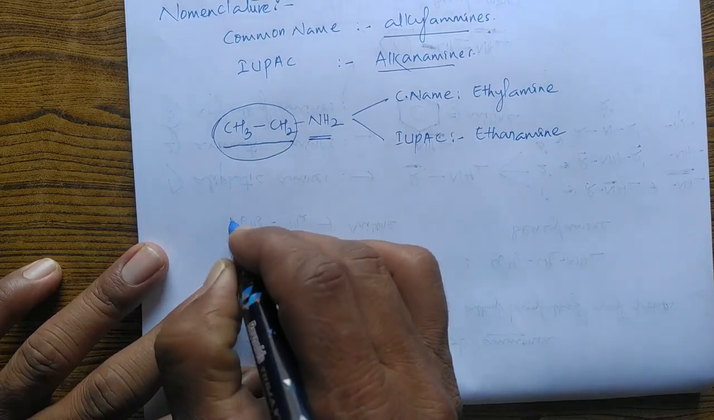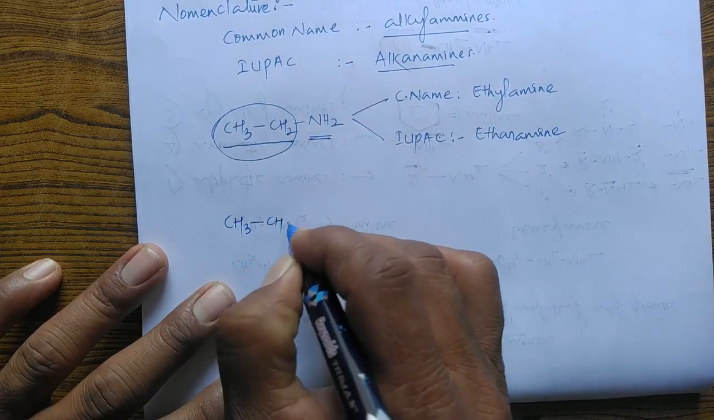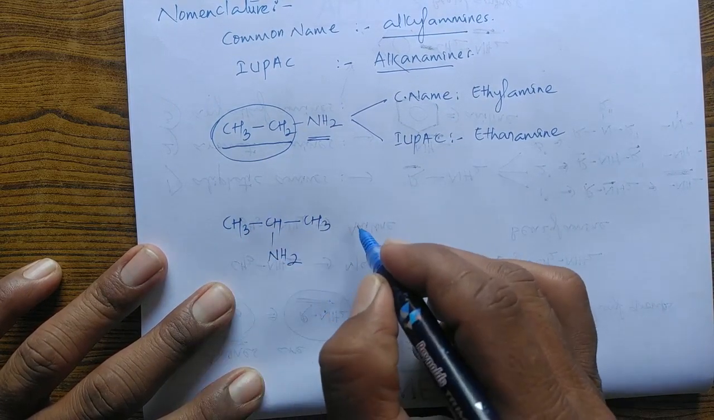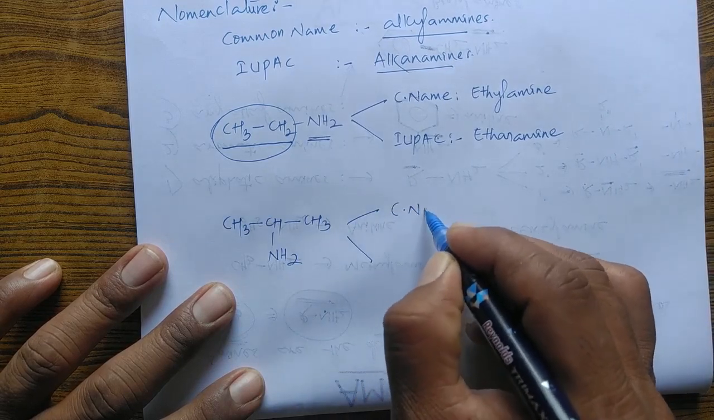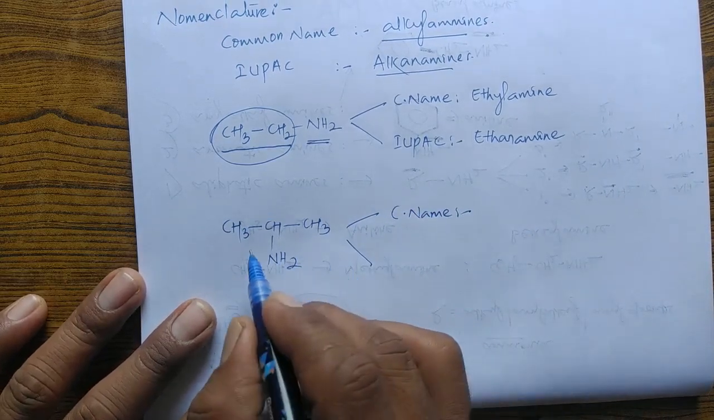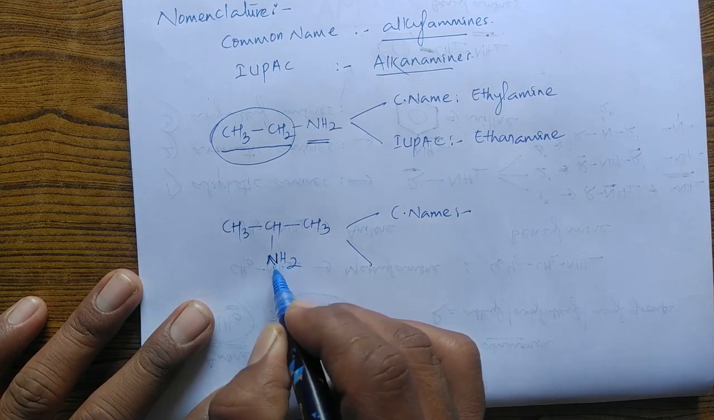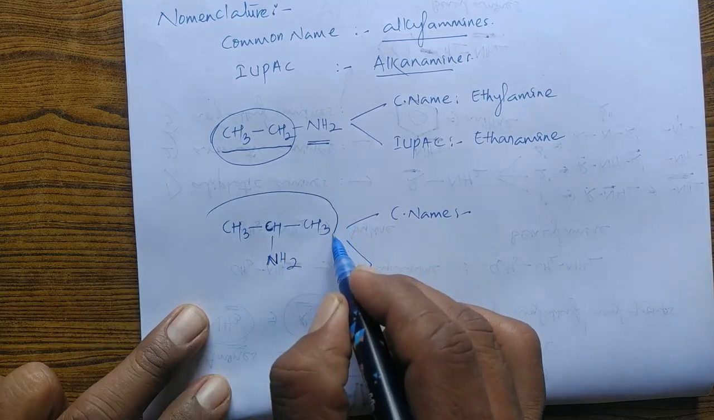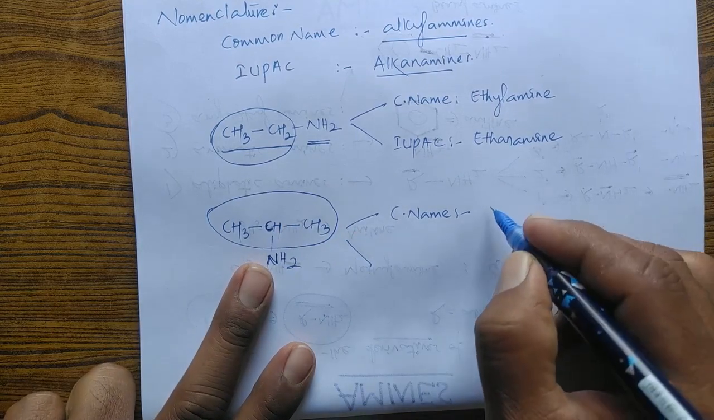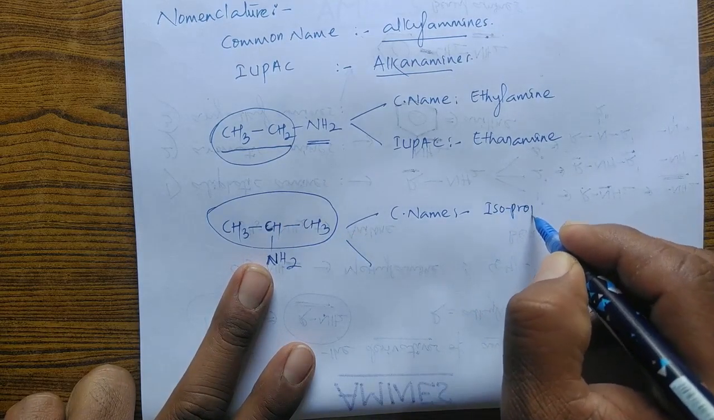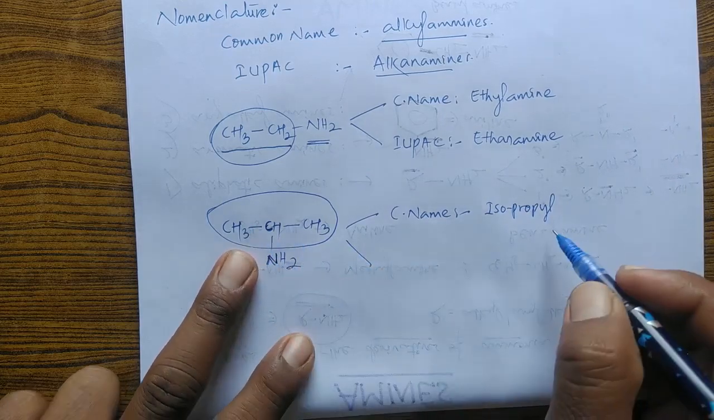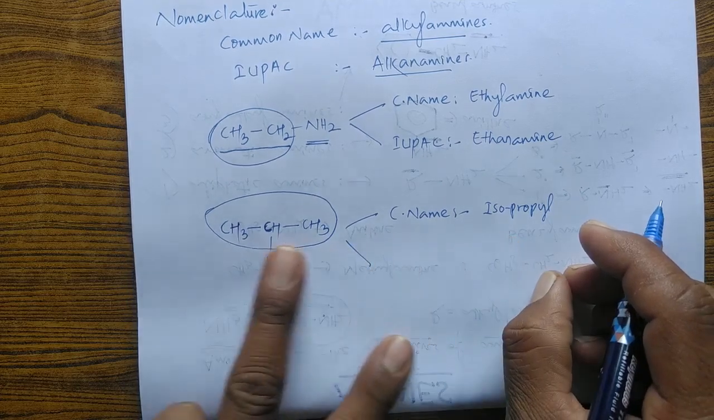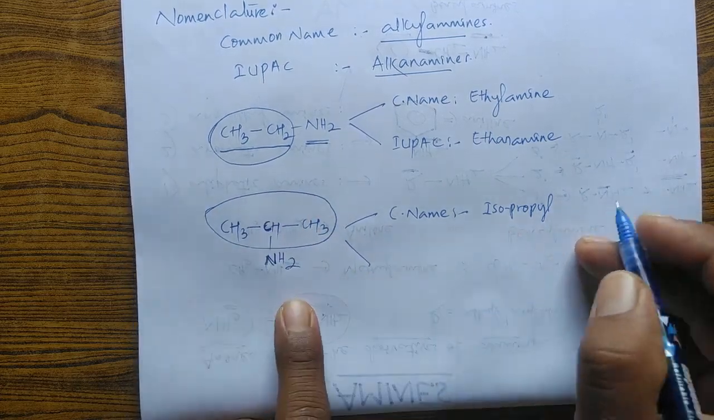Okay, so I'll take one more example. CH3, then NH2. For this compound, let us write its common naming as well as IUPAC naming. For the common name, the nitrogen, the functional group of amines, is attached to the iso carbon atom. So this group we generally call the iso group. So the common name becomes isopropyl amine. This group is called isopropyl, as you have already studied in your first PU as well as second PU theory classes, and the suffix will be amine.